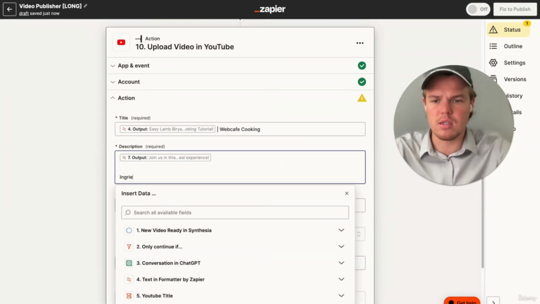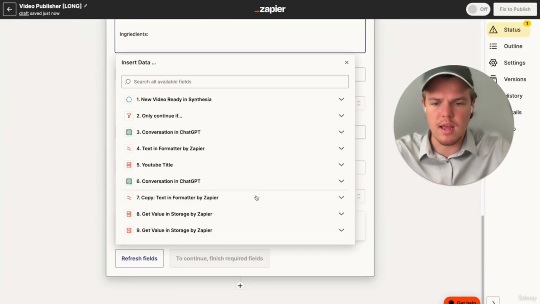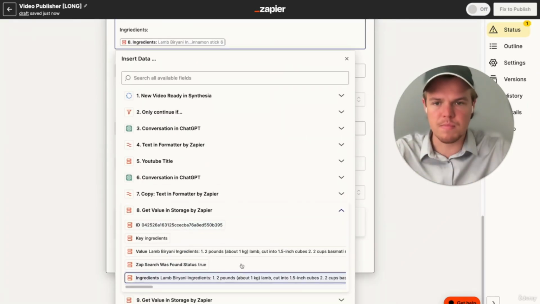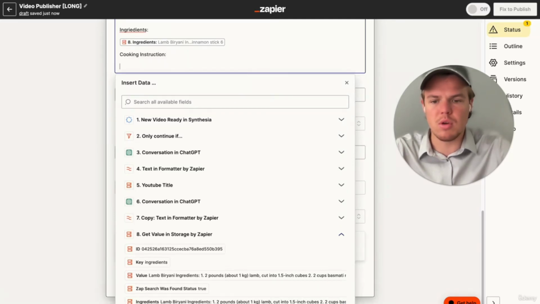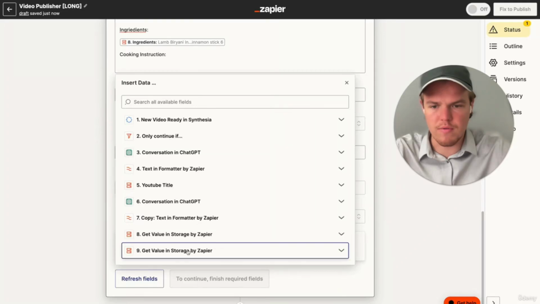So we're going to do ingredients, semicolon, and then we're going to go grab that value that we just had there. And then we're going to go just cooking instructions, semicolon, and then grab the other value that we just created there.